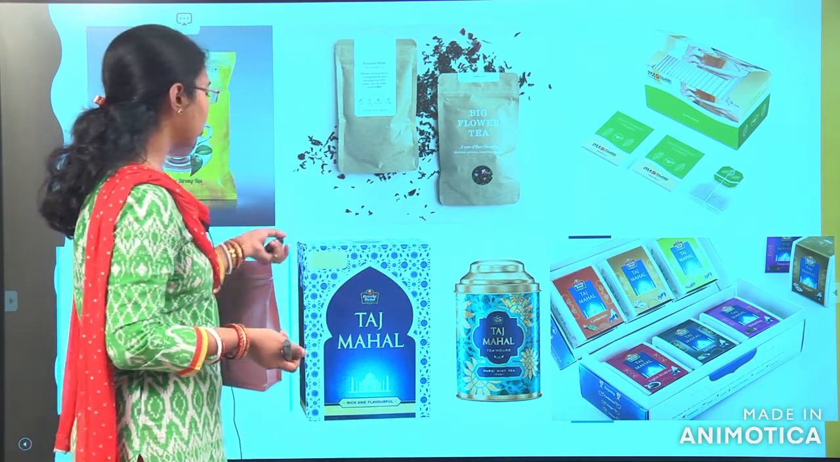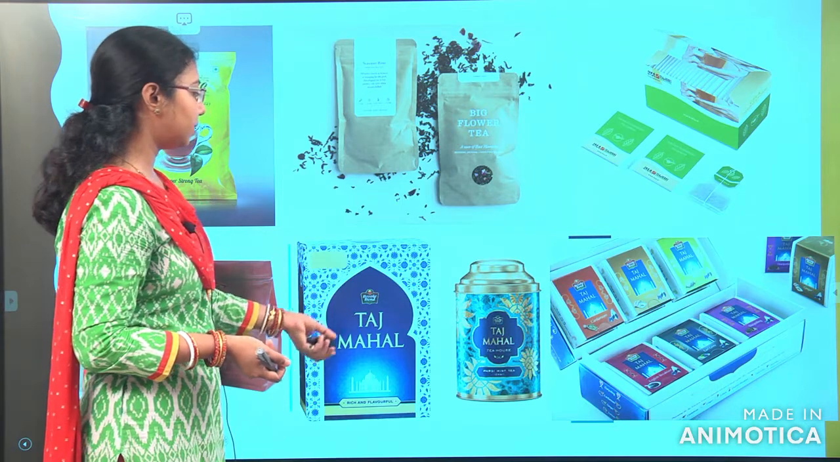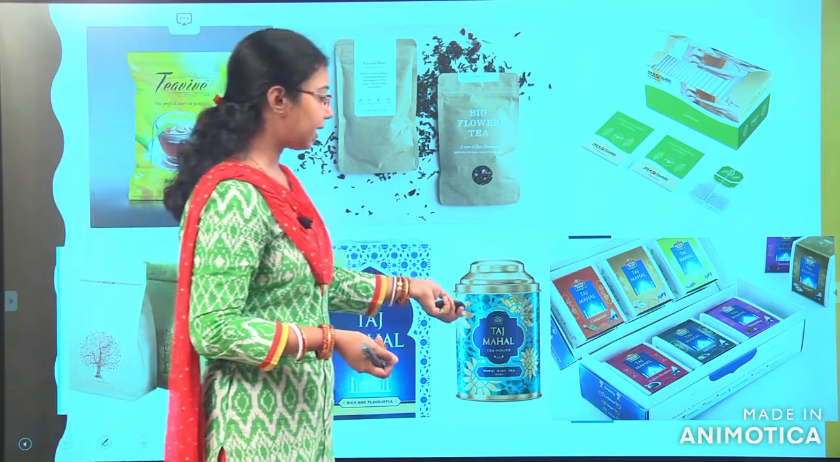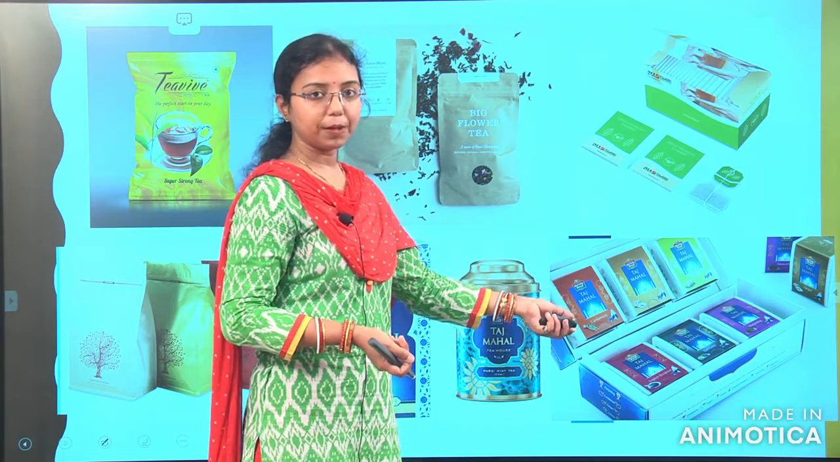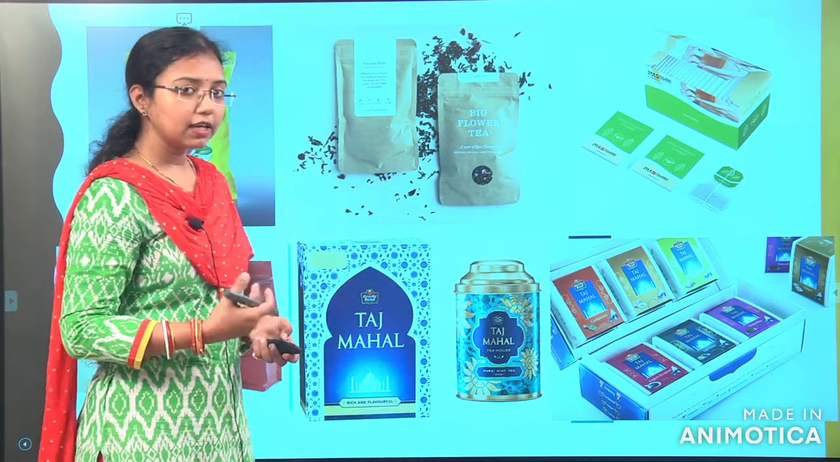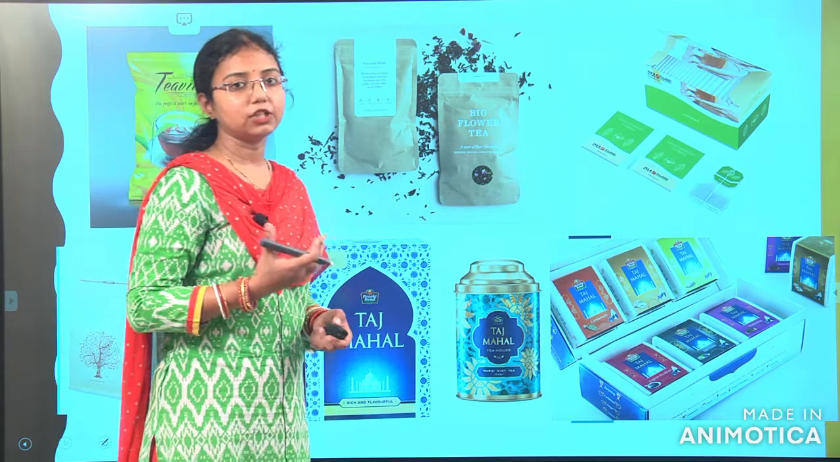This is also the secondary packaging material, which will be cardboard box or tin packets. This is a small paper board. So, we can use almost all types of packaging material for tea.